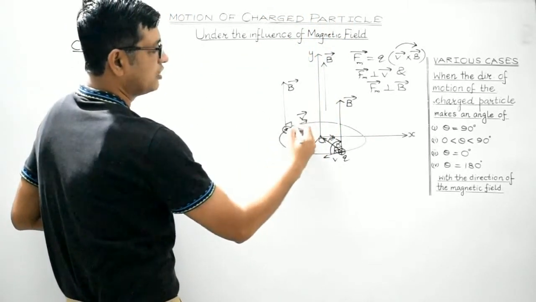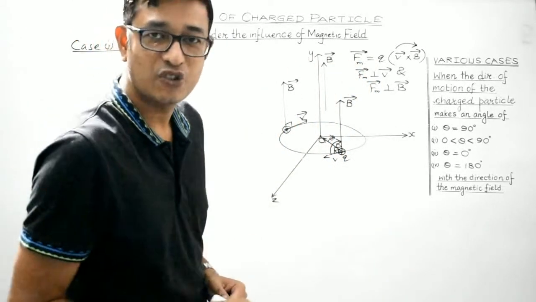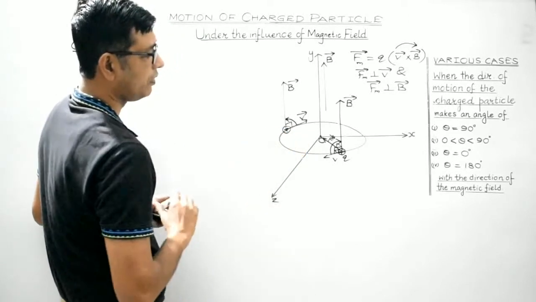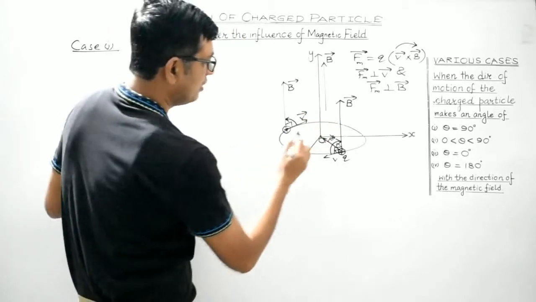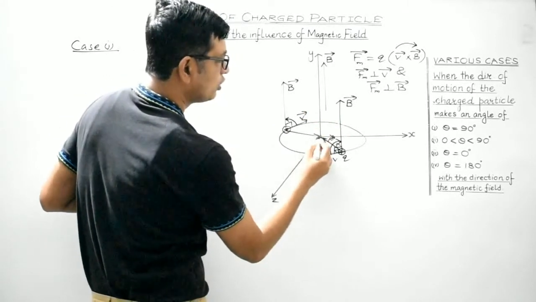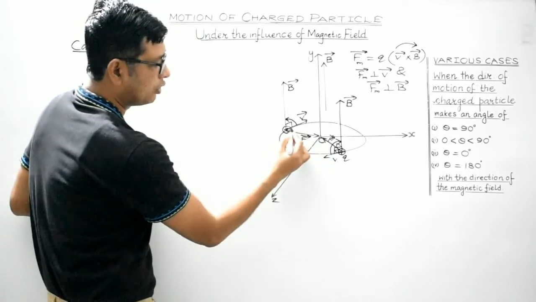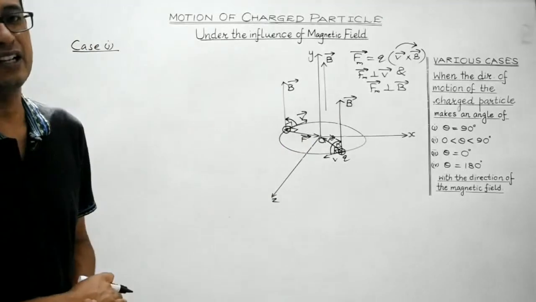So the angle is 90 degrees. Let's find out the direction of the magnetic force. V cross B will be like this. Again, the force is pointed along the radius towards the center. This is the magnetic force. It will be perpendicular to both the velocity vector as well as the magnetic field vector.